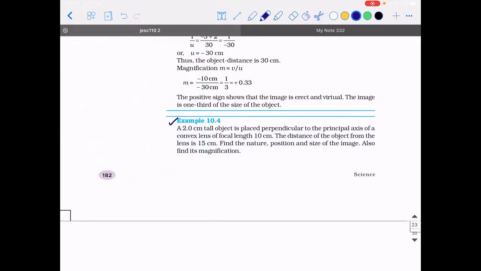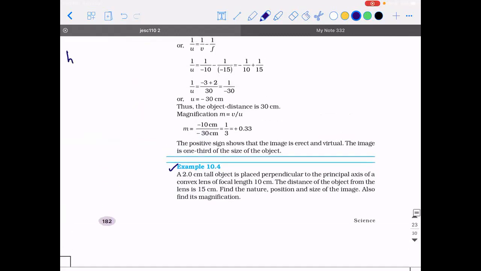Next. There is a 2 centimeter tall object. So height of the object is 2 centimeter. Height of the object by default is positive. It is placed perpendicular to the principal axis of a convex lens of focal length 10 centimeter. So what is the sign convention for focal length of a convex lens? Positive, sir. So it is positive.